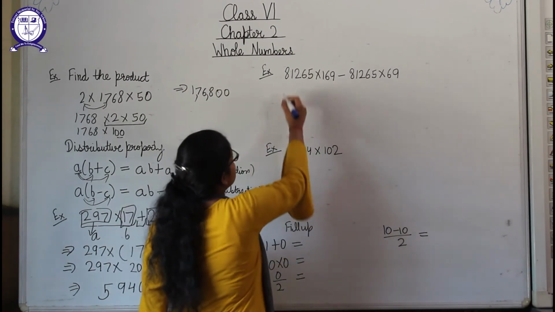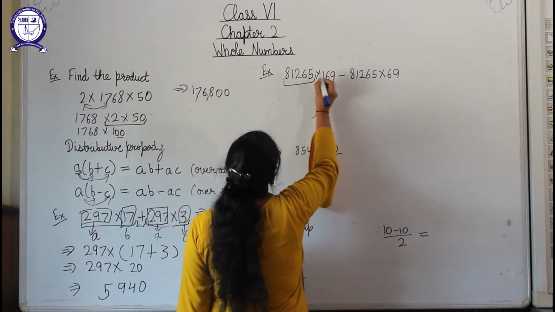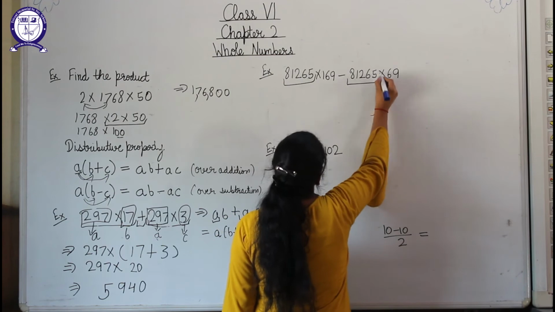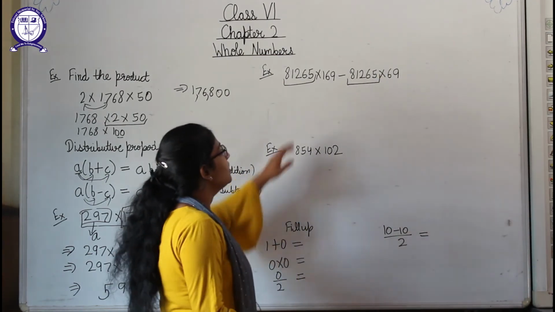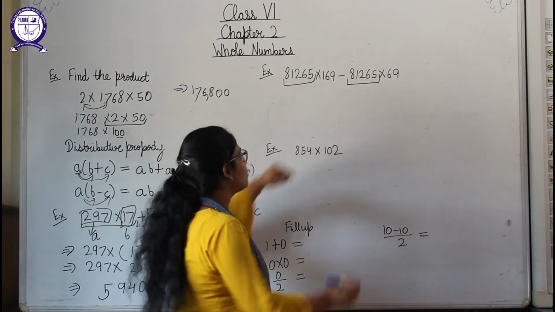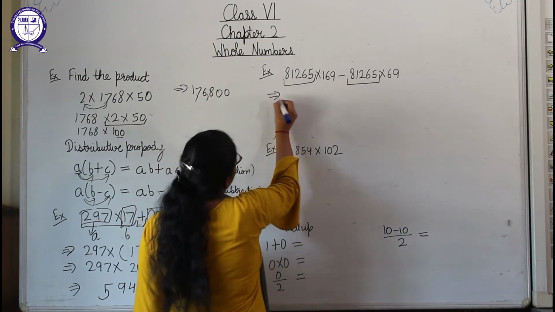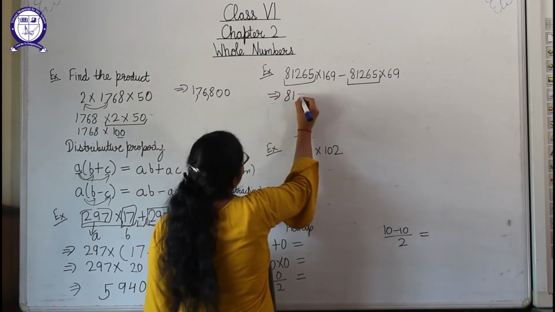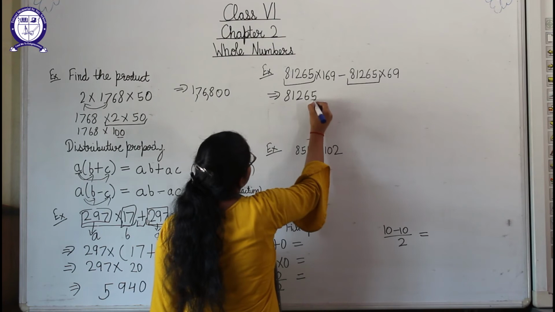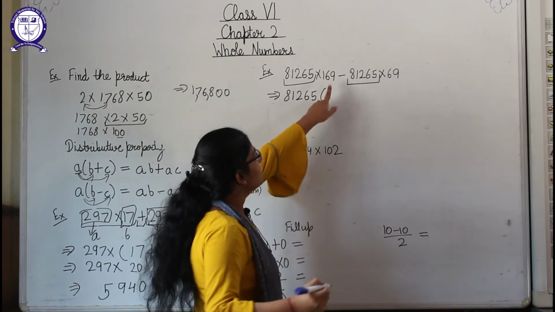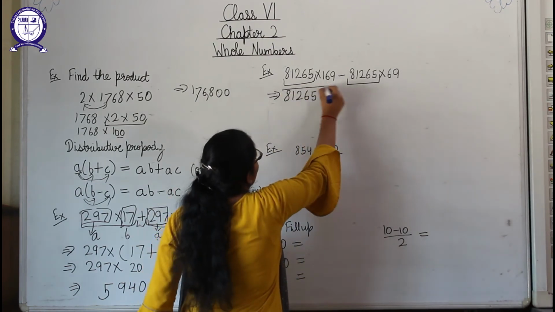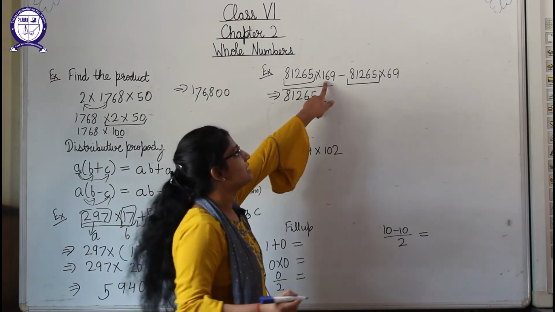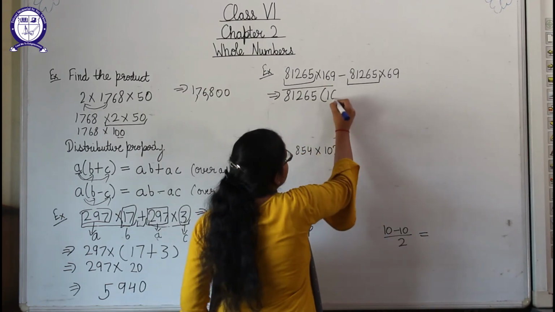Here also if you will see, 81,265 and 81,265. These two are the same. Okay, so we will take these common according to the distributive property. So 81,265 is here. Now what is left from these two? From these two, 169 is left. So we will write 169 here.